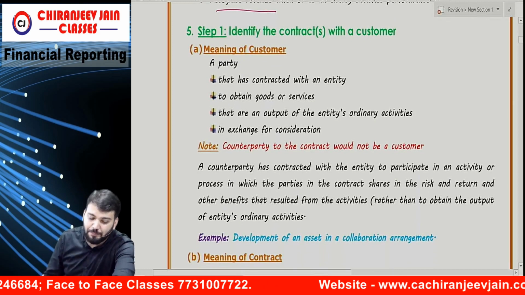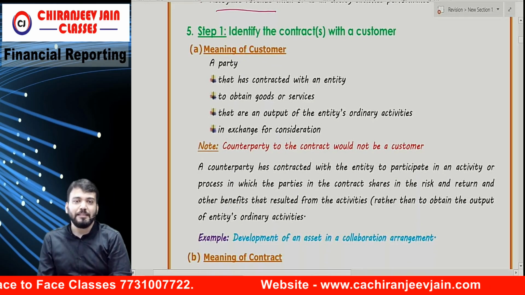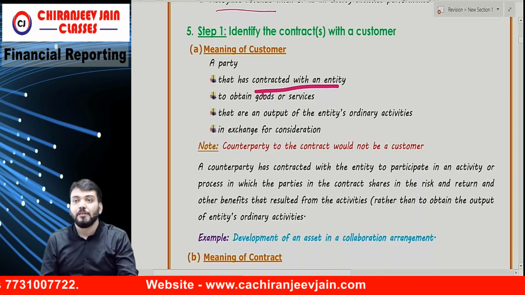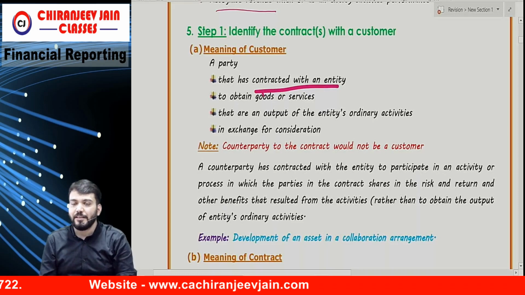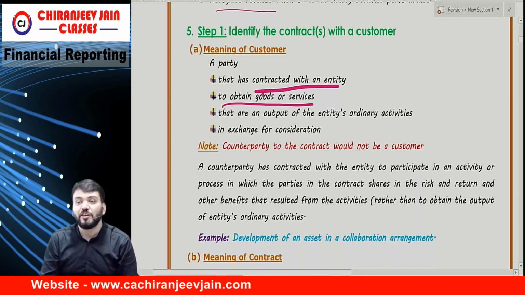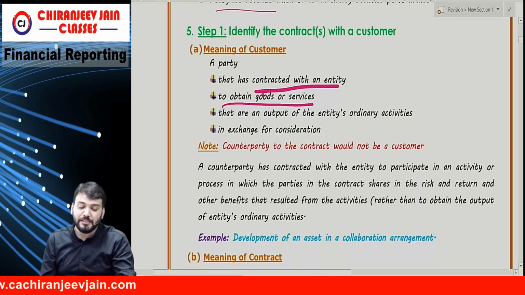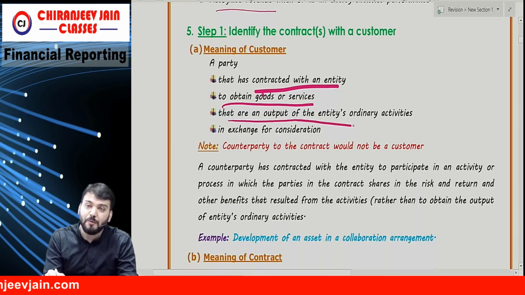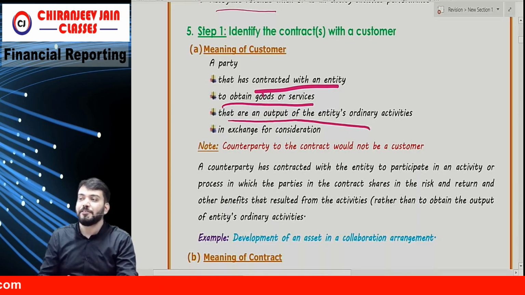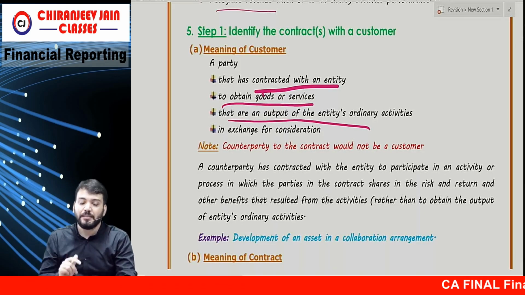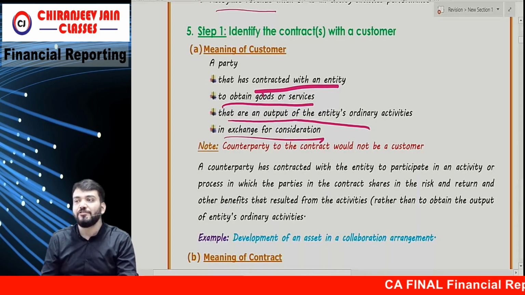The customer is a party that has contracted with the entity to obtain goods or services, which goods or services are the output of the entity's ordinary activities, in exchange for consideration.